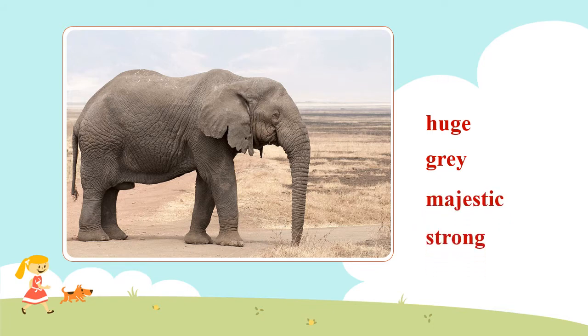It is very strong. It is a powerful animal. So the words huge, grey, majestic, strong and powerful tell us more about this animal elephant. An elephant is a noun. So these words are describing the noun elephant. So they are adjectives.